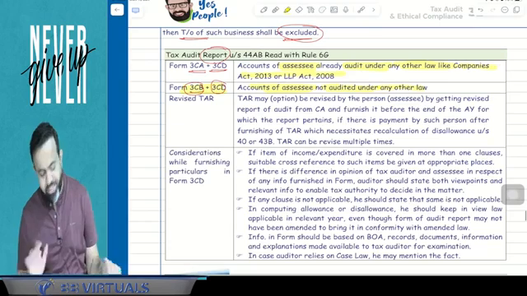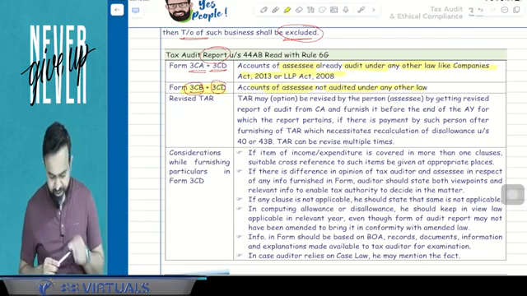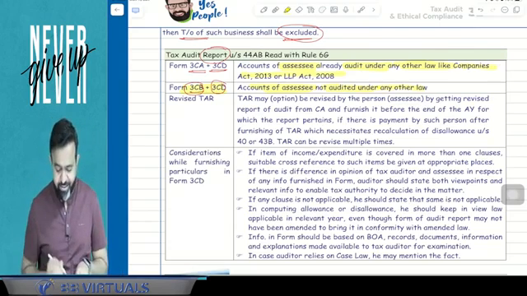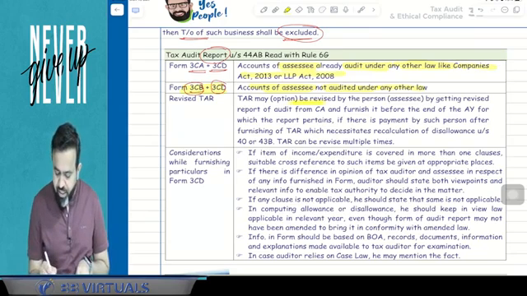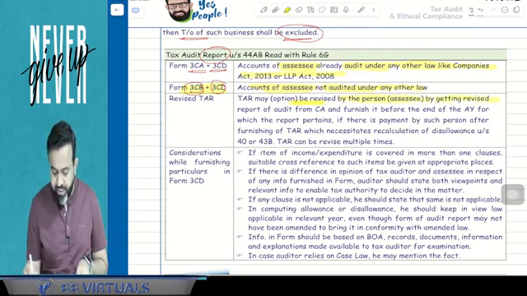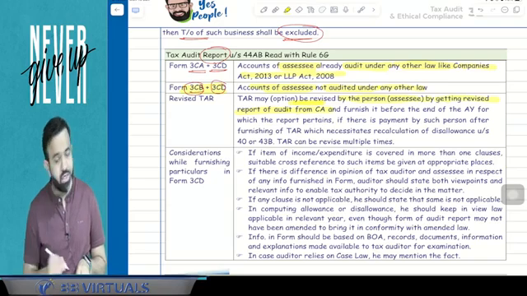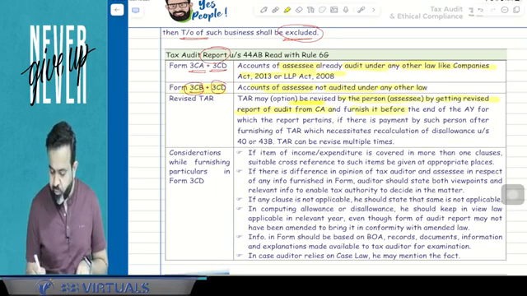Yes. So here, the revised tax audit report. All people pay attention. The TAR, that is the tax audit report, may be revised by the assessee by getting a revised audit report from the chartered accountant and furnishing it before the end of the assessment year to which the report pertains.